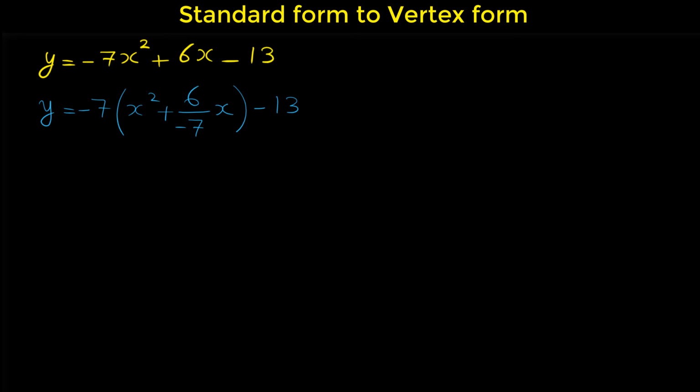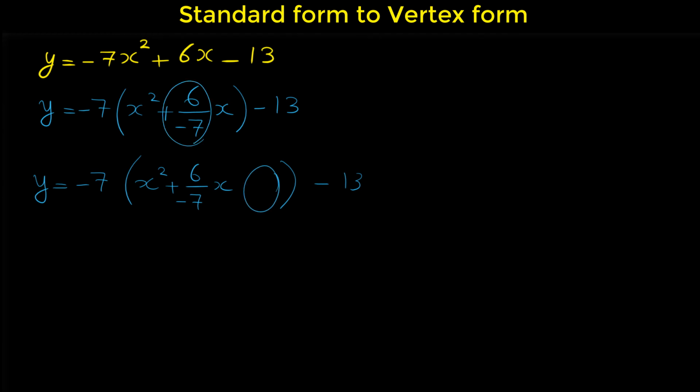The next step after we factored the coefficient of x squared is to add a number to the bracket to make the bracket a complete square. But how do we have to find that number?